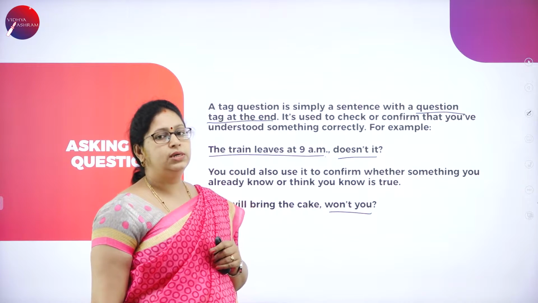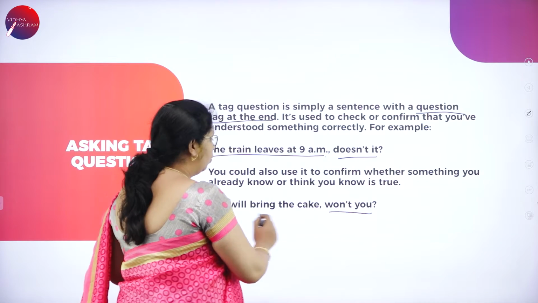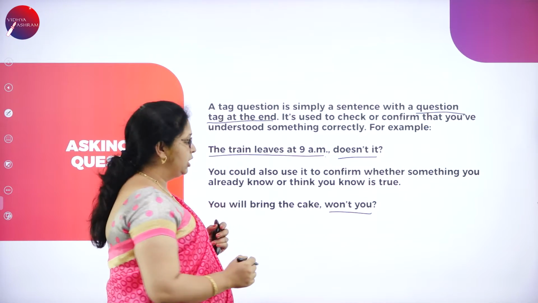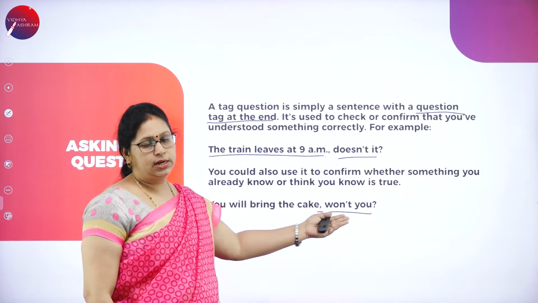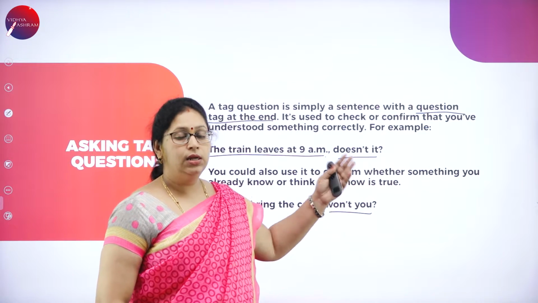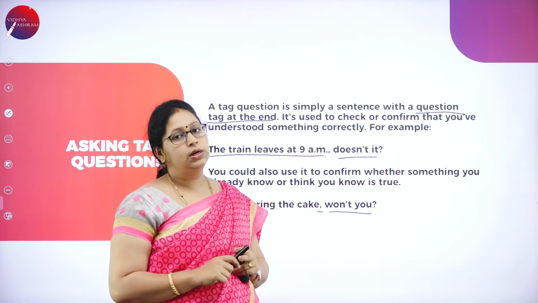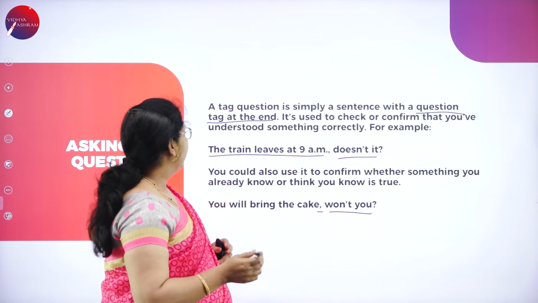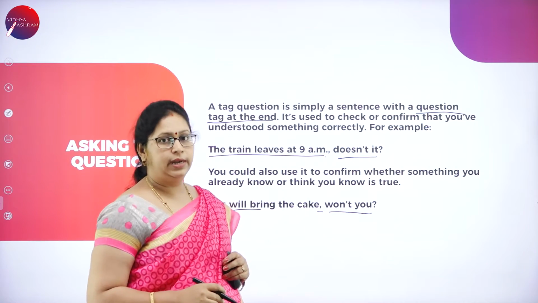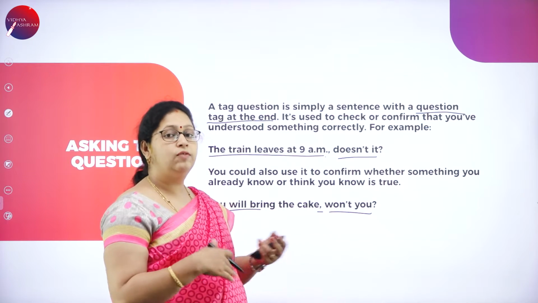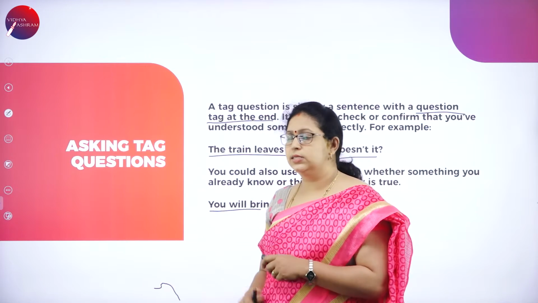Okay, so what we'll do is, in exams they'll give you a statement. You have to write the whole statement, and at the end of the statement you will put a comma, and then with the auxiliary verbs or modals which are present in the sentence, you will use that, or you will use do forms. One more important thing you have to see here is, if the statement is positive, you have to use negative tag. If the statement is negative, you have to use positive tag. Okay, how we are going to use that, we'll see in the exercise now.